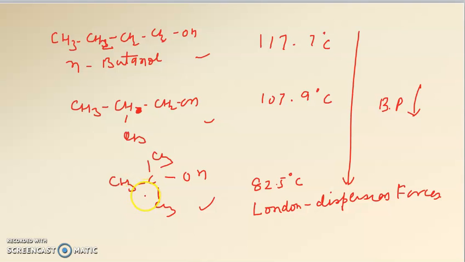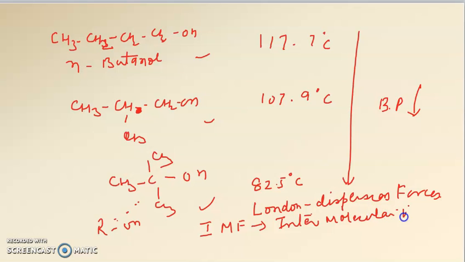This alkyl part attracts the alkyl part of some other alcohol due to a force called London dispersion forces. So in alcohol, two types of intermolecular forces are working: in the alkyl part, London dispersion forces, and in the OH part, hydrogen bonding.